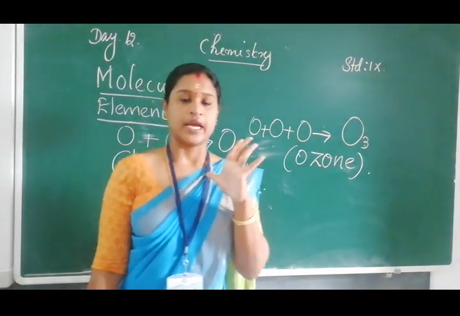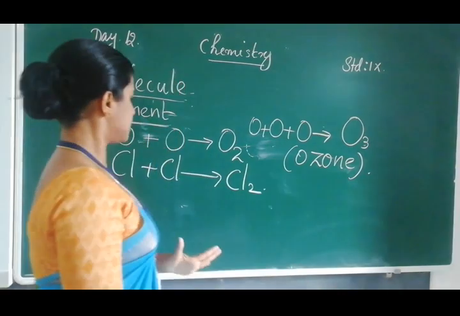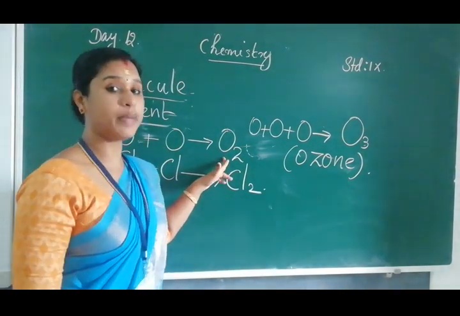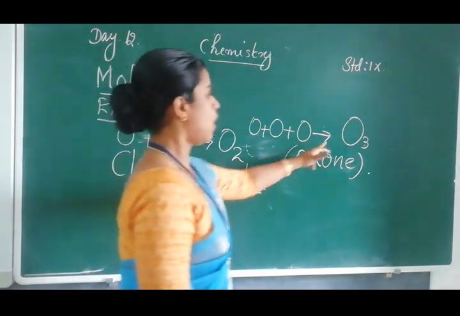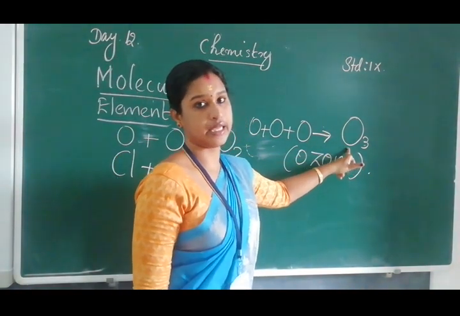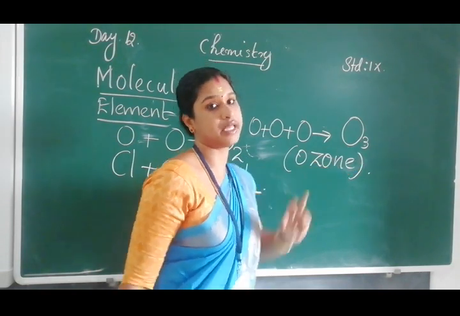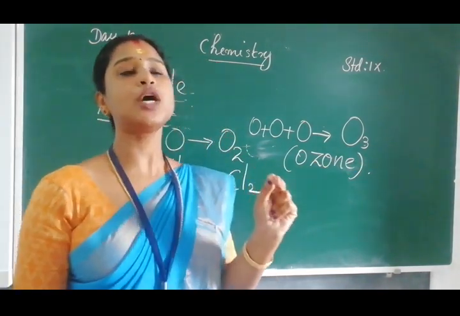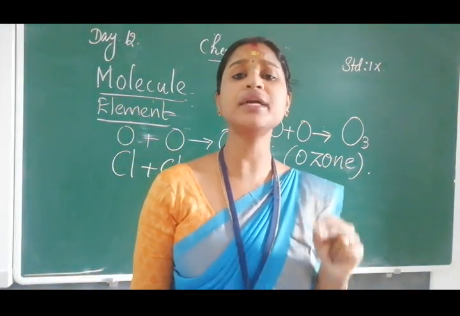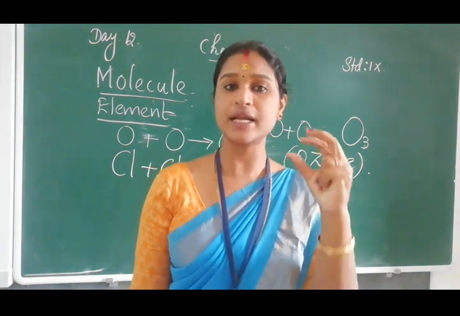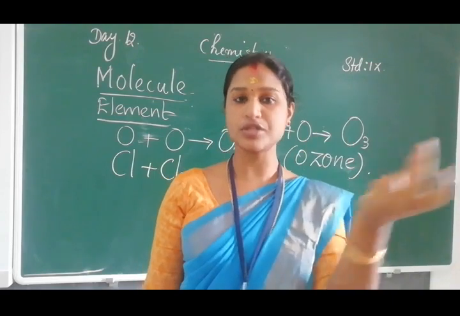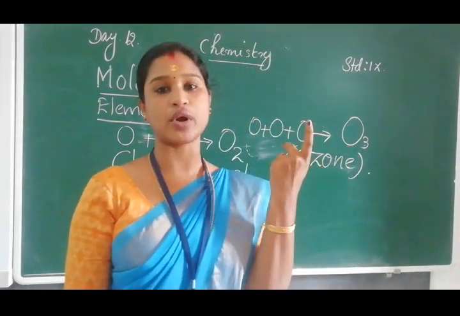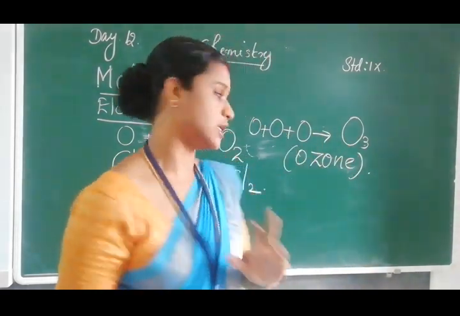Then you can find that oxygen has 2 atoms, chlorine 2, ozone 3. The number of atoms constituting a molecule is known as atomicity. What is it?